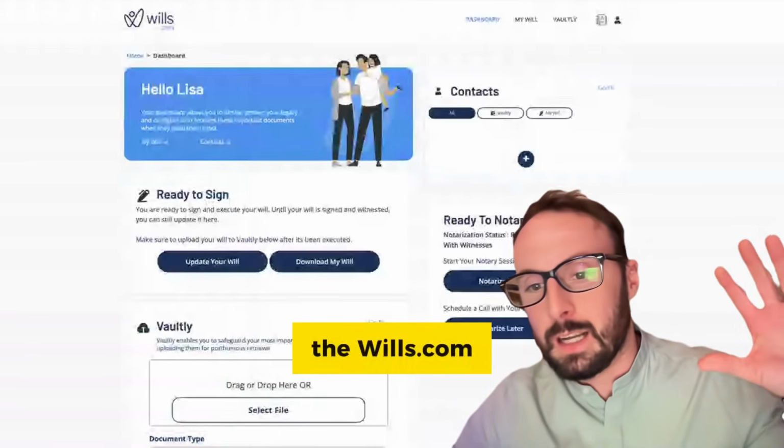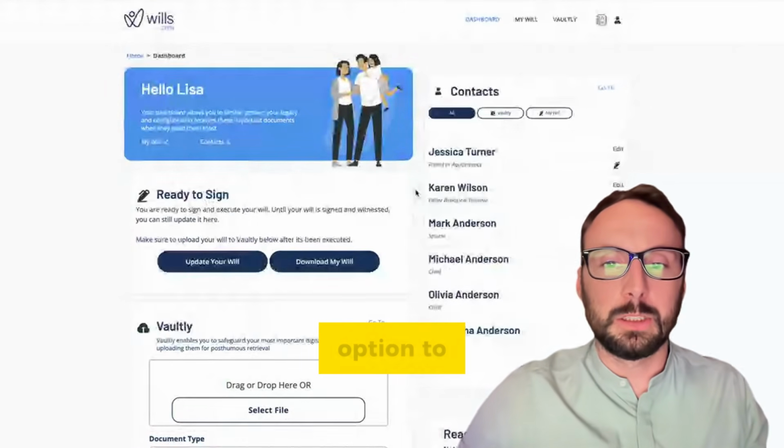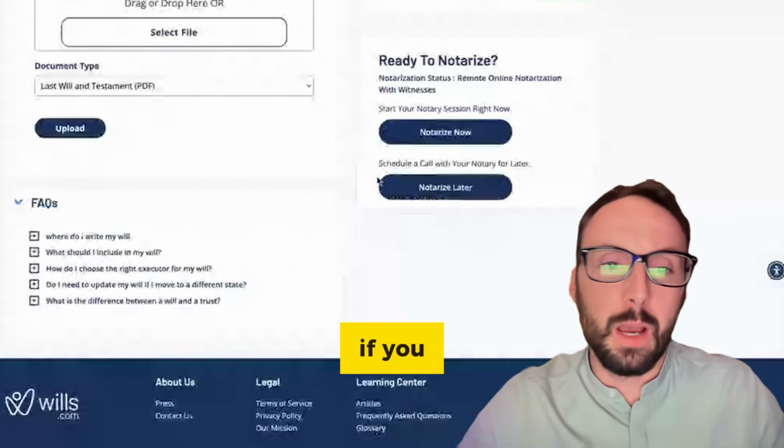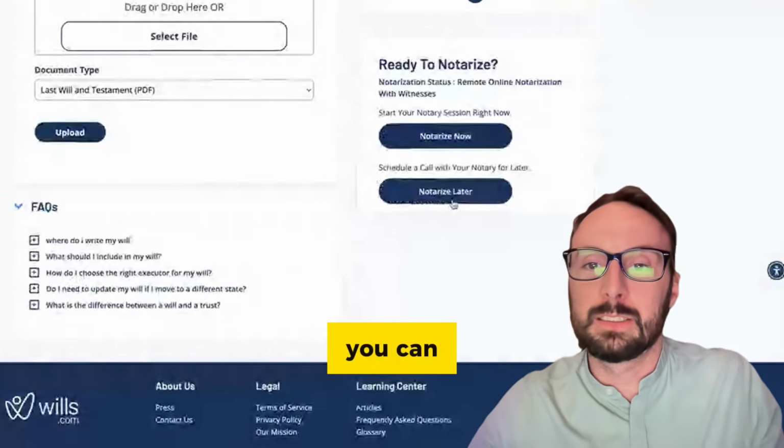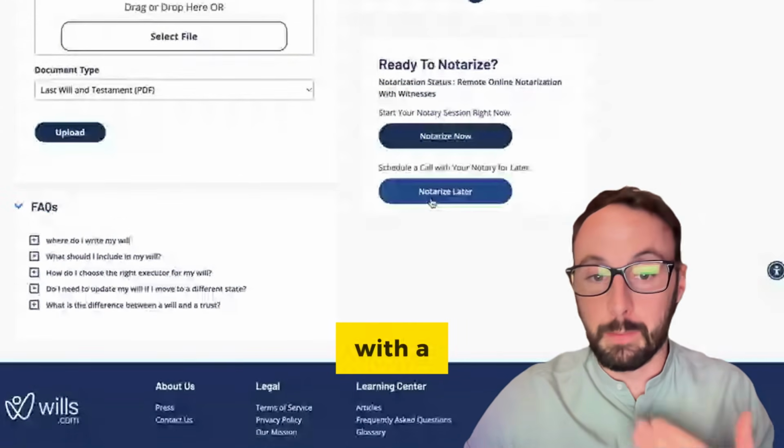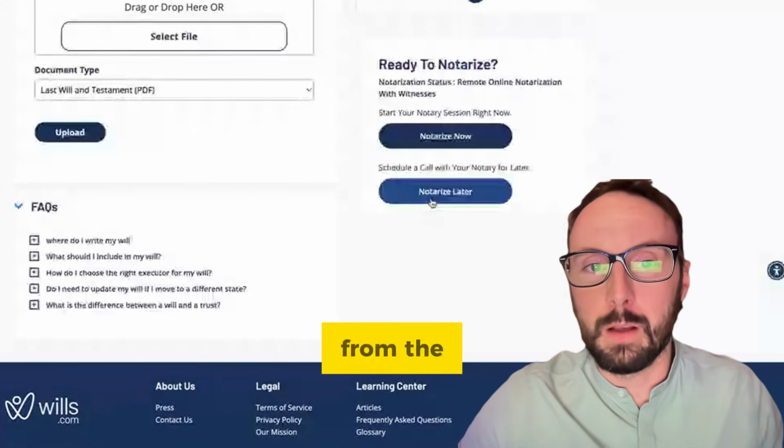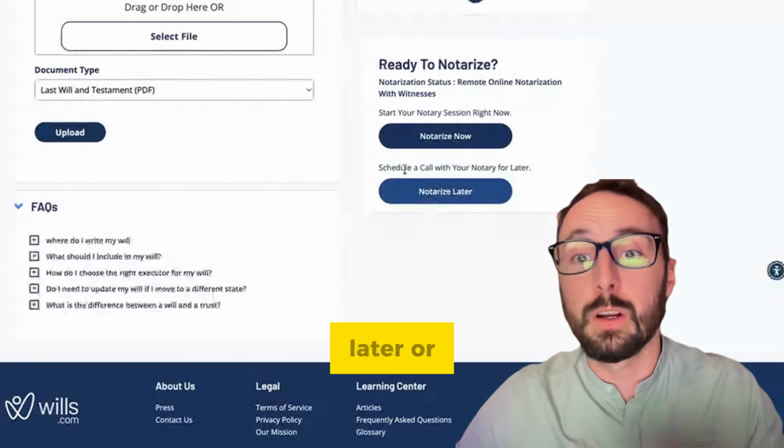When you get to the wills.com dashboard, you also have the option to notarize it. If you have purchased a notary package, you can schedule a notary session with a remote online notary right here from the comfort of your home, by scheduling one for later, or you can do one right now.